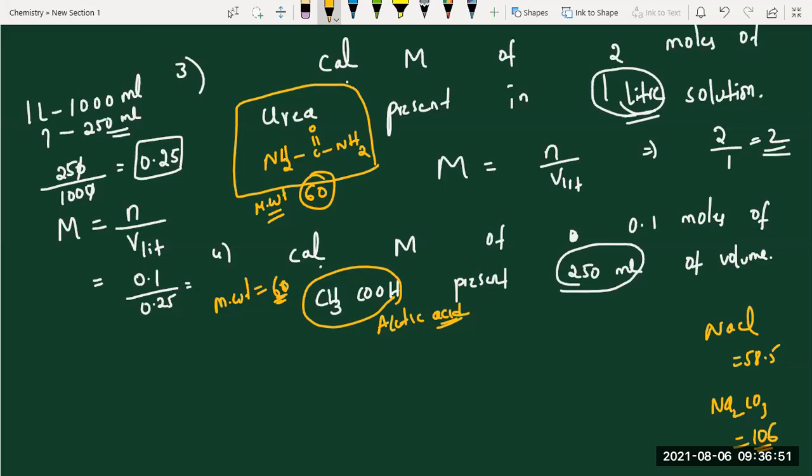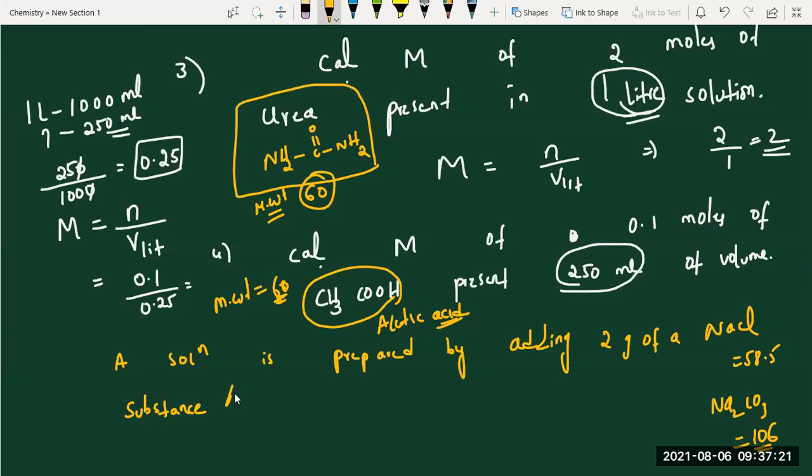Take it one question, students. What is the related formula? A solution is prepared by adding 2 grams of a substance to 18 grams of water. What is the substance?